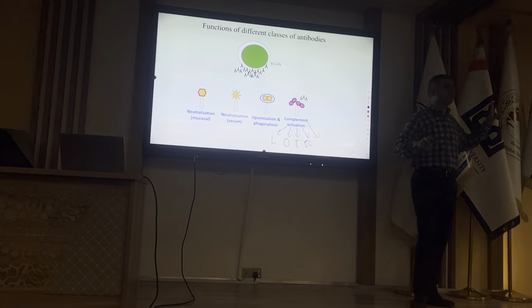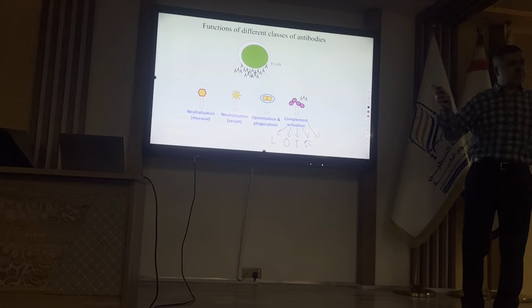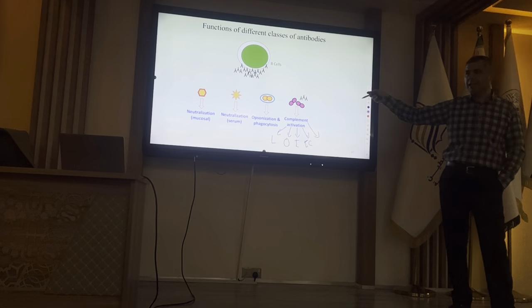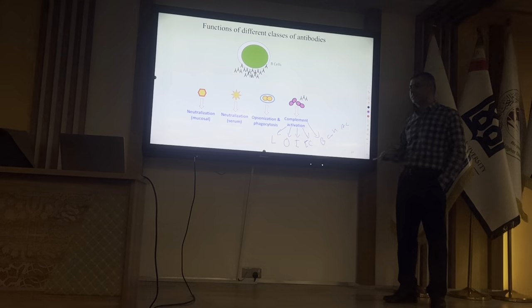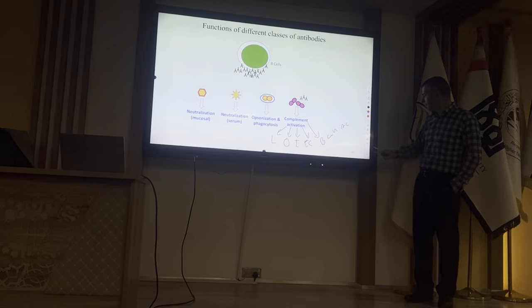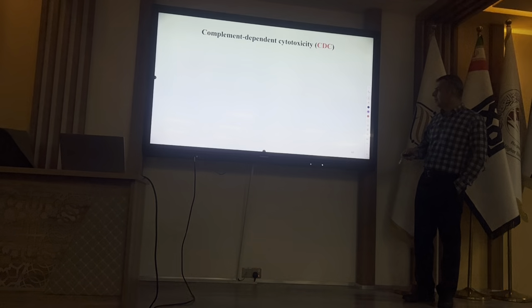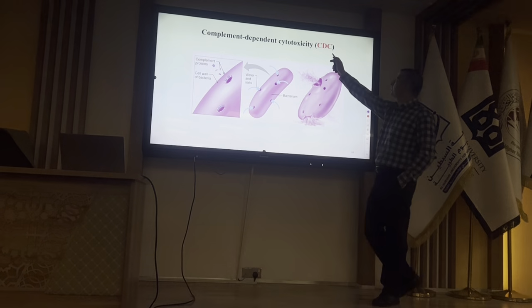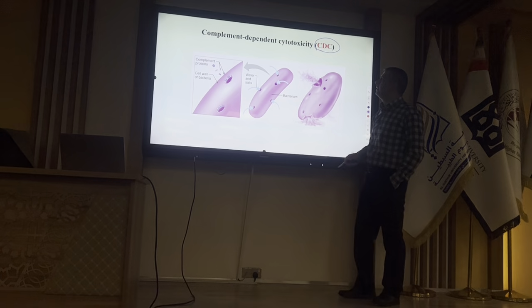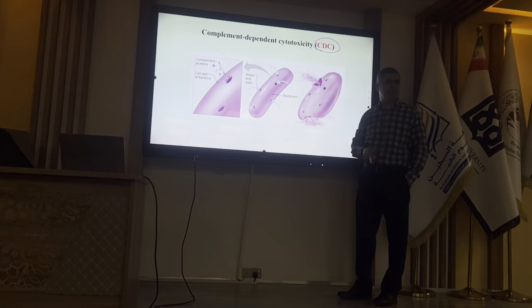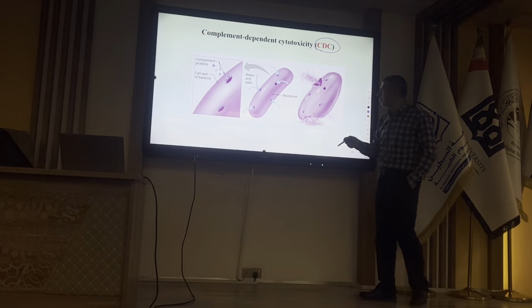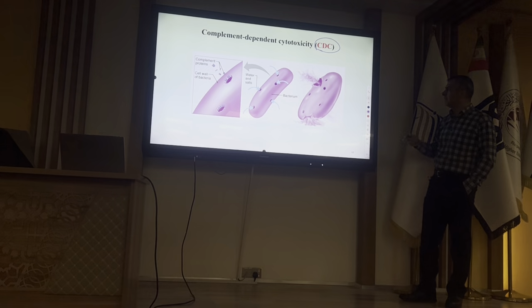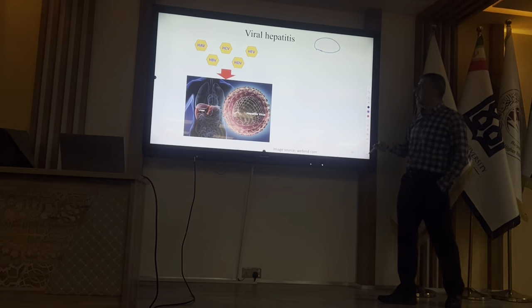And the fifth one, activation of B cell. In the previous slide you saw activation of B cell, B cell activation or stimulation. They are the functions of complement. Complement activation sometimes is named CDC, complement dependent cytotoxicity. This is another name for complement activation. And after the activation, we will have holes on the membrane of the bacteria and lysis of the bacteria or other cells.